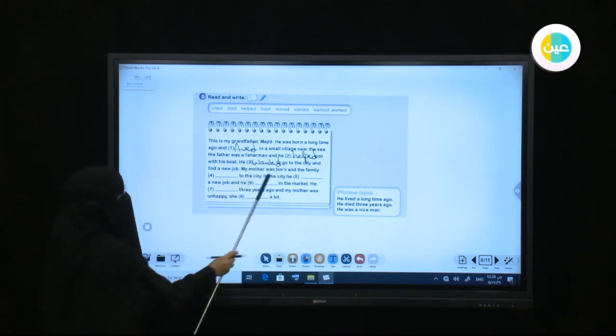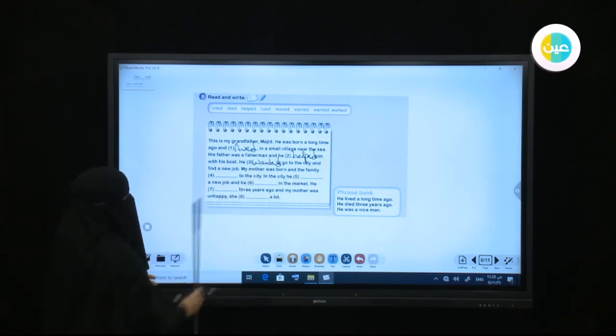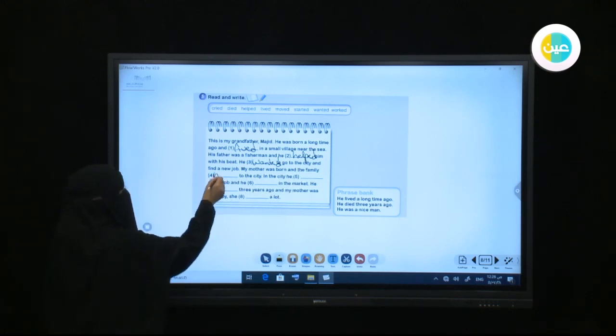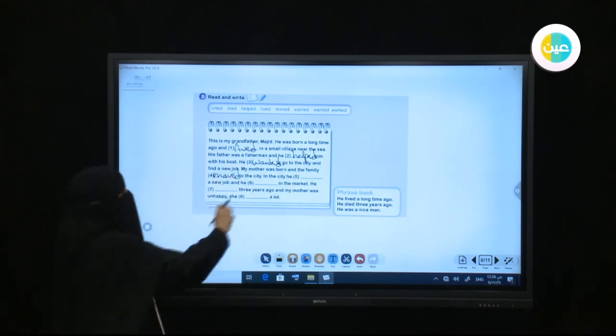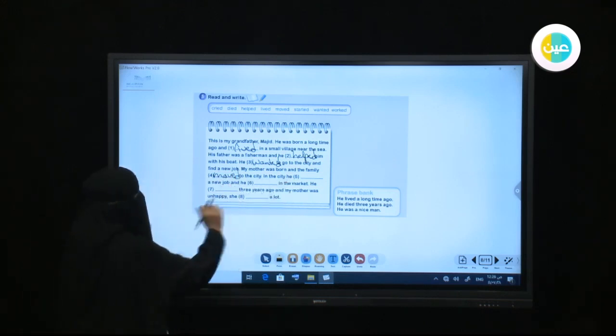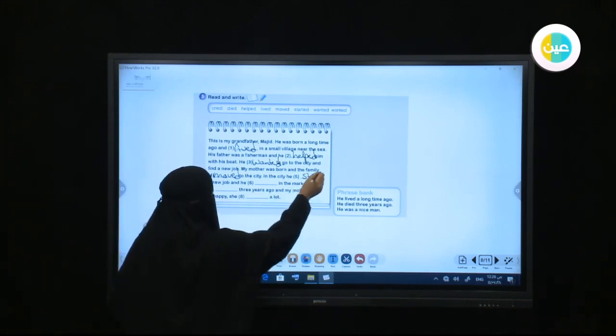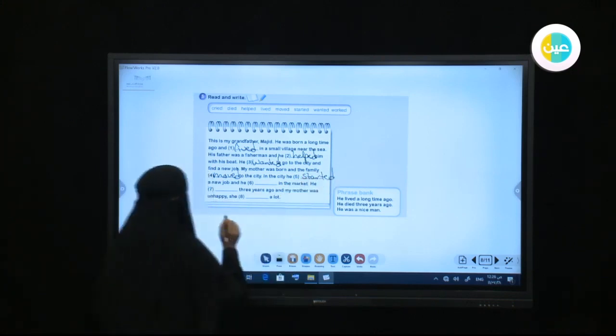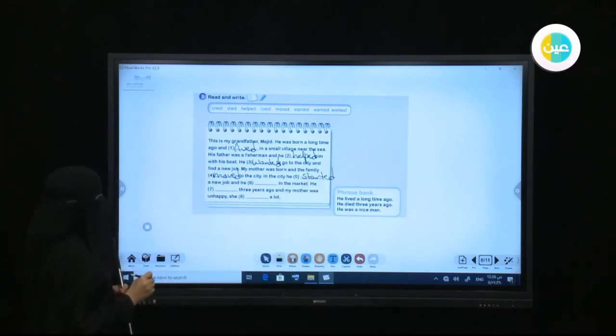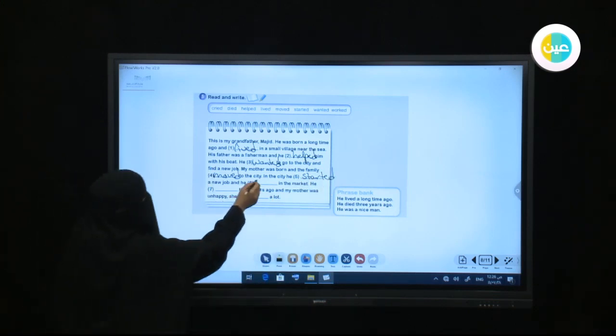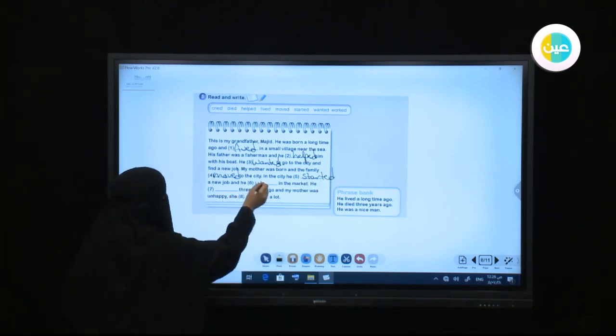My mother was born and the family moved to the city. They moved to the city. Okay. In the city, he started a new job. When you have a new job, you start a new job. He started a new job, and he worked in the market.